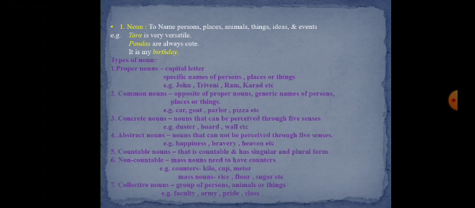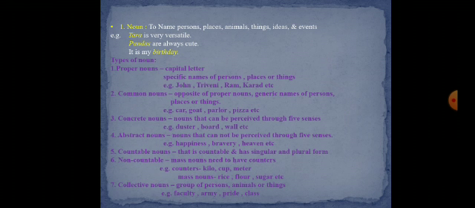In this example or in this sentence, the italicized word is a noun, that is pandas, because it names an animal. Now let's see the next example. It is my birthday. The word birthday is a noun which refers to an event.